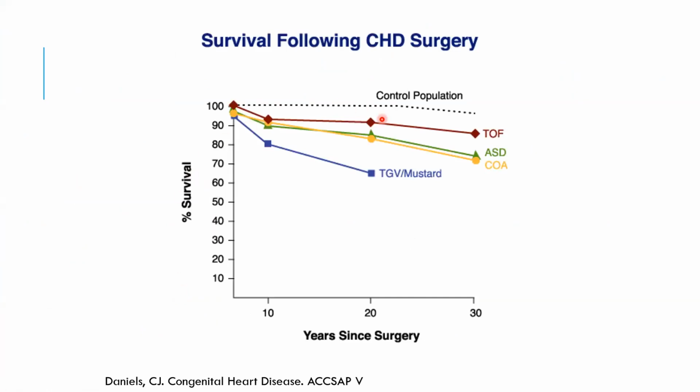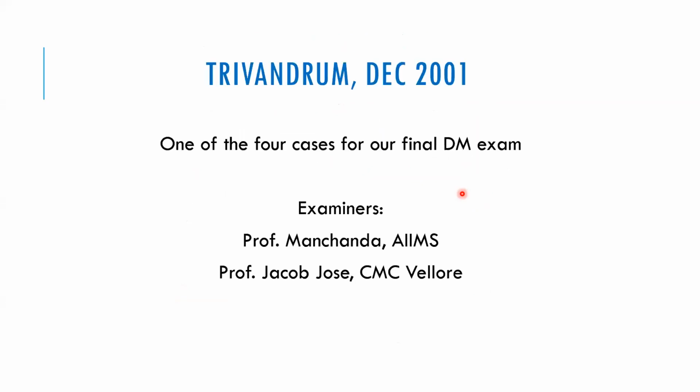Now, this is the longevity following surgery for tetralogy of Fallot, ASD, coarctation, things like that. The 30-year longevity is as high as 75 to 80%. So that means the majority are going to live as adults, and we should know how to manage the problems that can occur when these children become adults. Leave that part, because that's going to be a separate topic on its own.